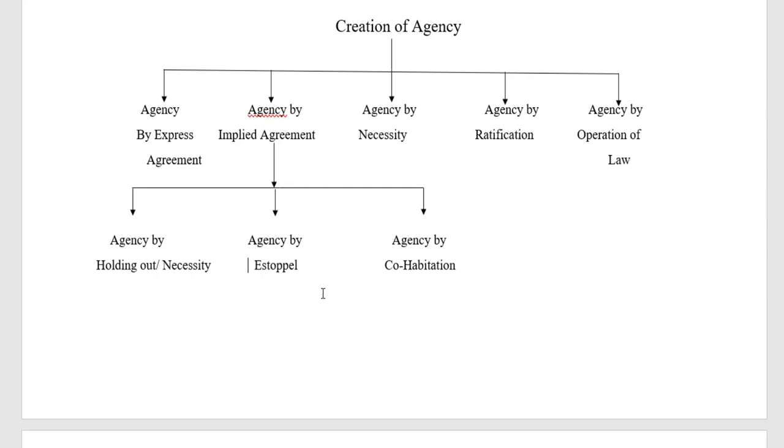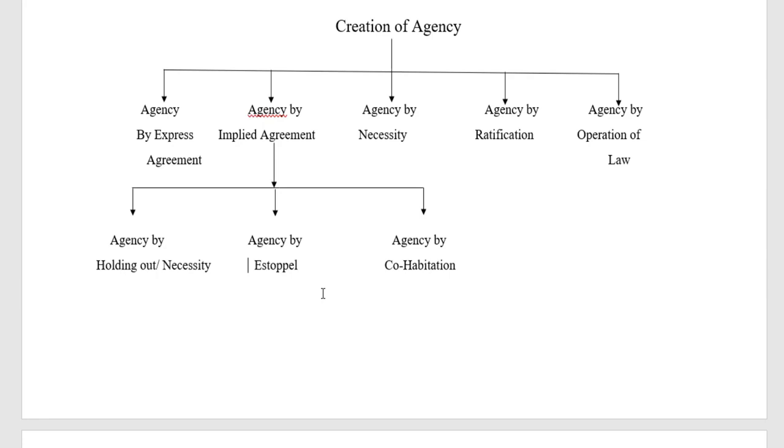For example, we can presume the agent is A. He tells B in front of C, who is the principal, that he is the agent of C. After hearing that, if C does not object to the statement of A, then suppose B, the third party, contracts with A and supplies goods.